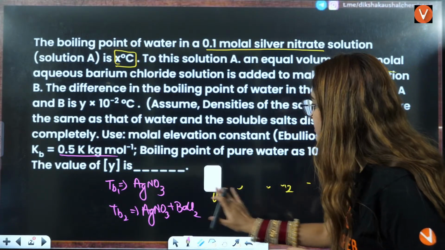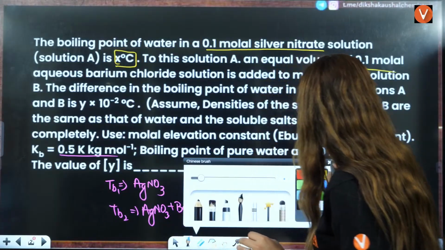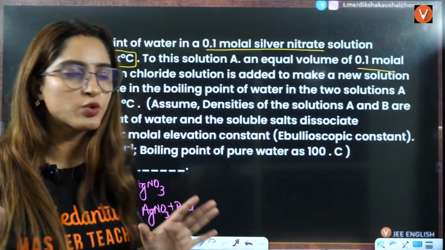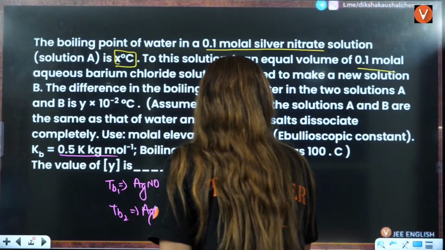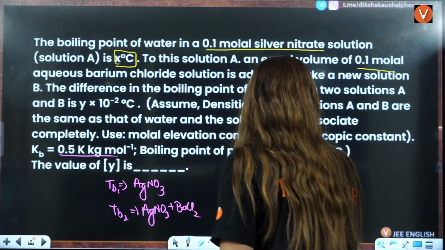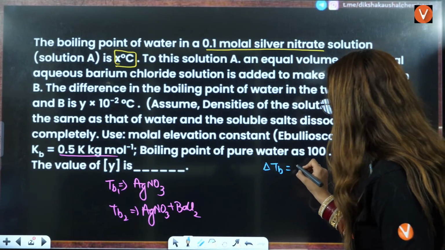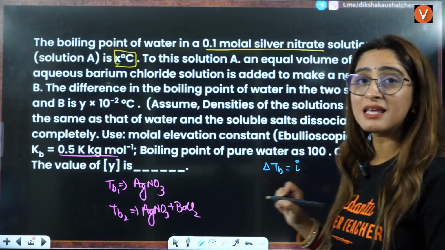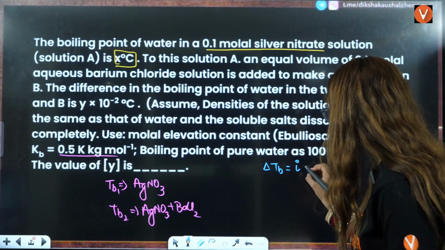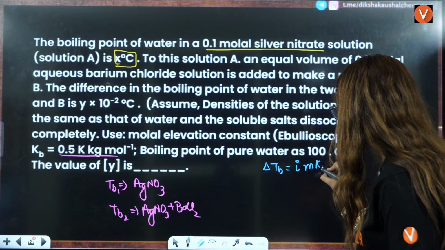Now, students, very simply, firstly to calculate TB1. TB1 is very easy to calculate. Firstly, what is delta TB? Delta TB is the van't Hoff factor, because these are electrolytes, multiplied by molality multiplied by Kb.